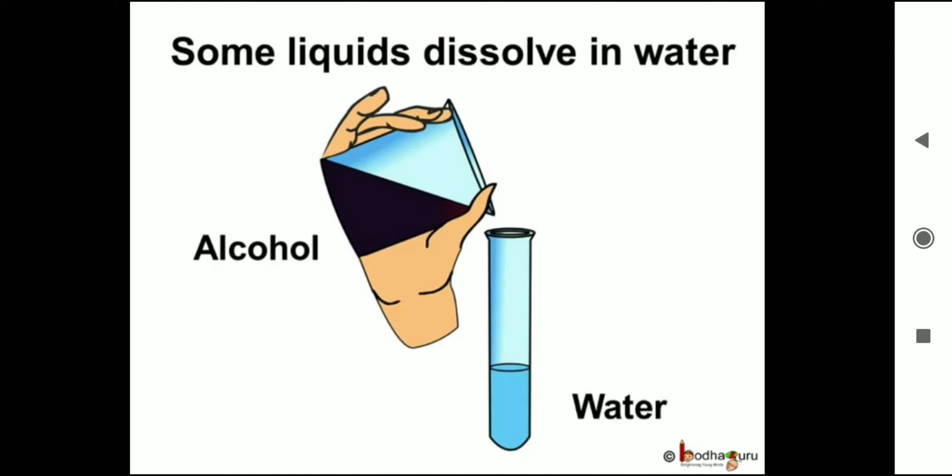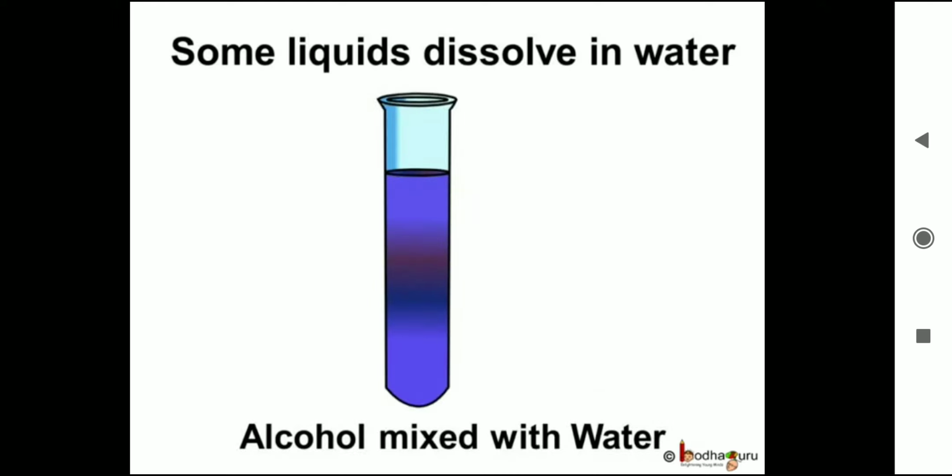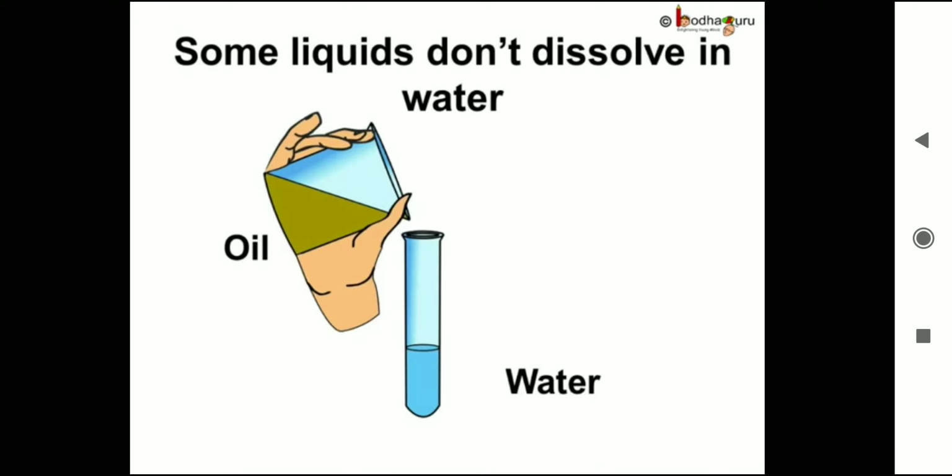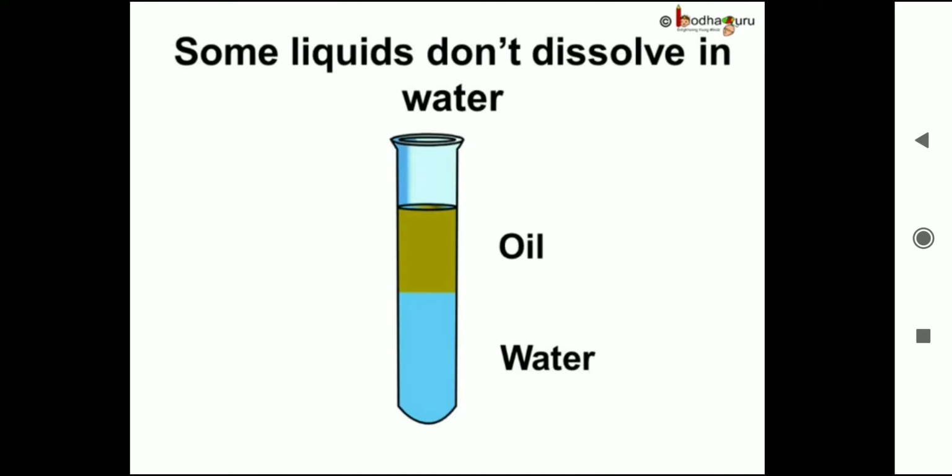Can two liquids also dissolve in each other? If you pour some alcohol in water, alcohol will dissolve completely in water. So some liquids can dissolve in each other like water and alcohol. But try pouring a spoonful of oil in the water and mix it. What happens? The oil floats on the surface of water. That is, it does not dissolve in the water.